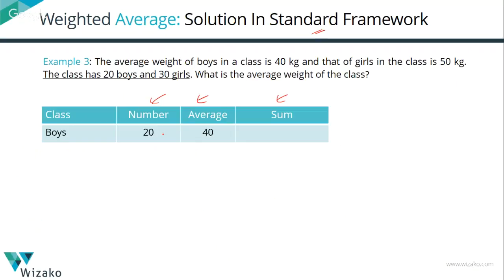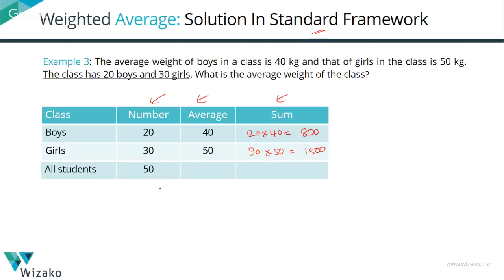Number of boys is 20. Their average weight is 40. So the sum of their weight is going to be 20 into 40, which is equal to 800. Coming to girls, 30 girls are there, and their average weight is equal to 50. So 30 into 50, the sum of their weights is going to be equal to 1500.